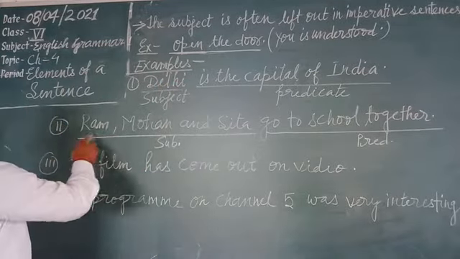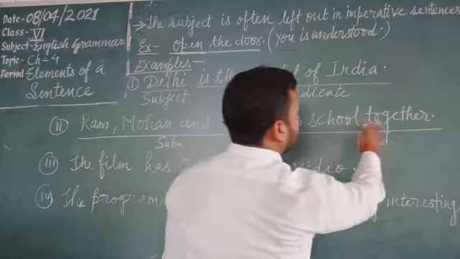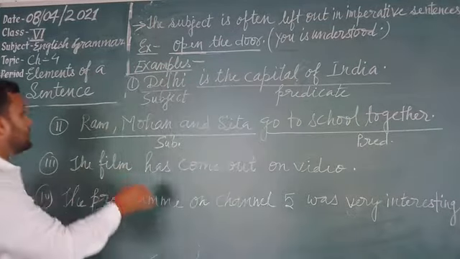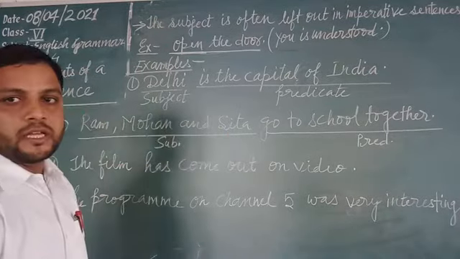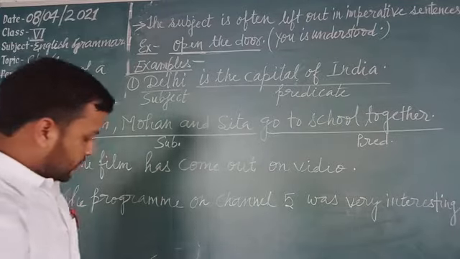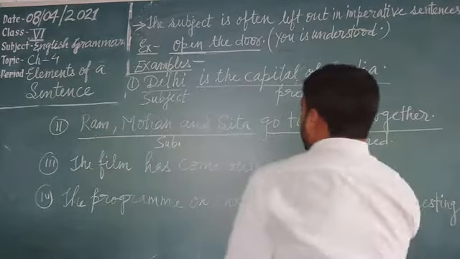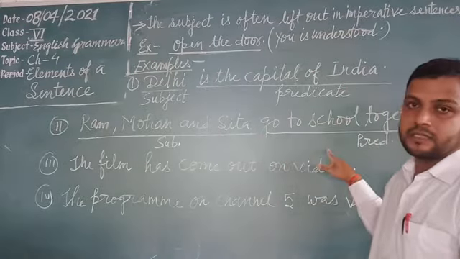Okay. Now see the second example. Ram, Mohan and Sita go to school together. Who go to school together? Ram, Mohan and Sita. So this is said about Ram, Mohan and Sita.